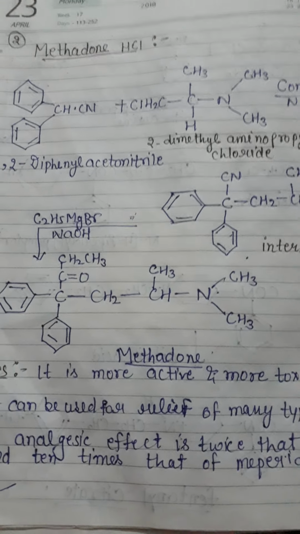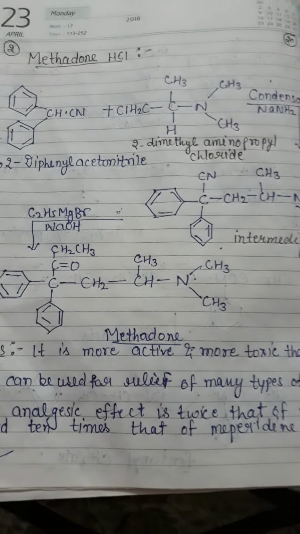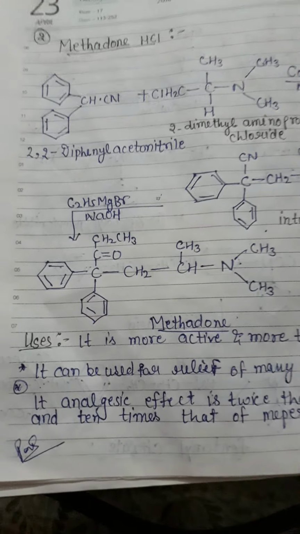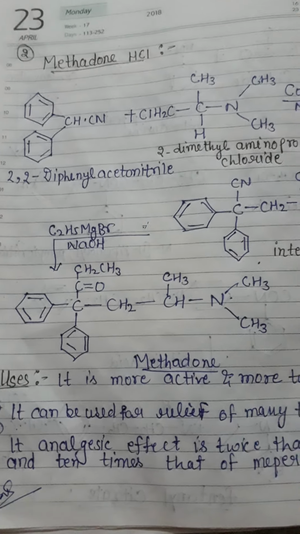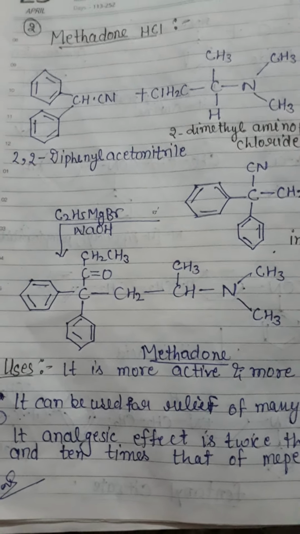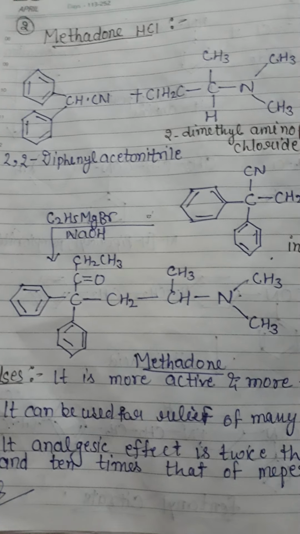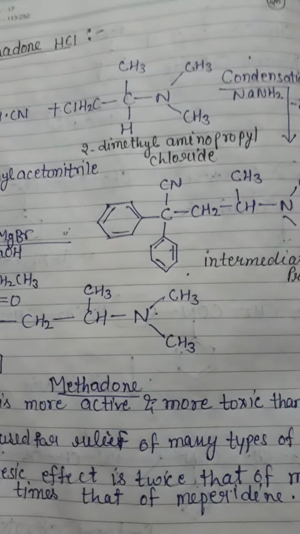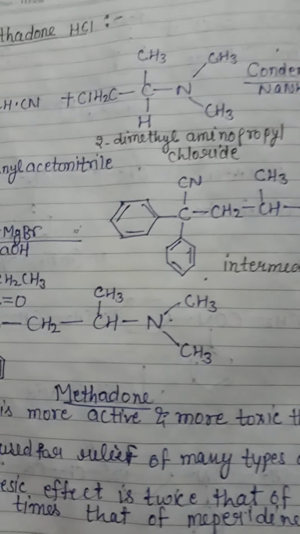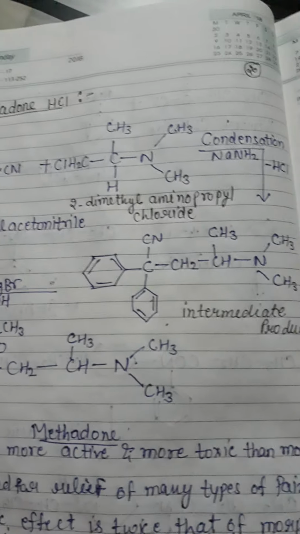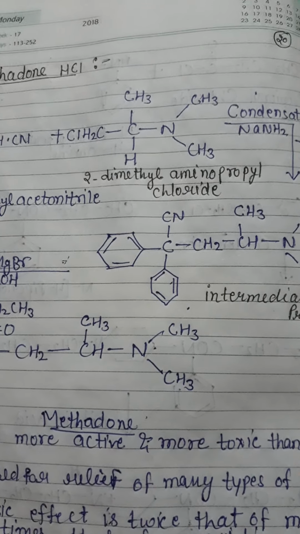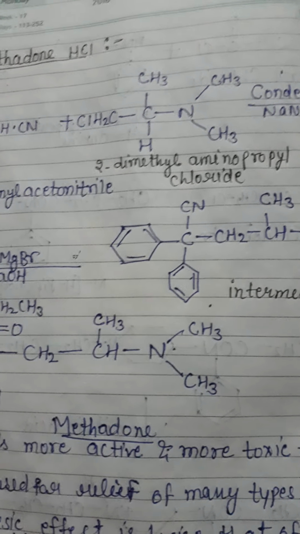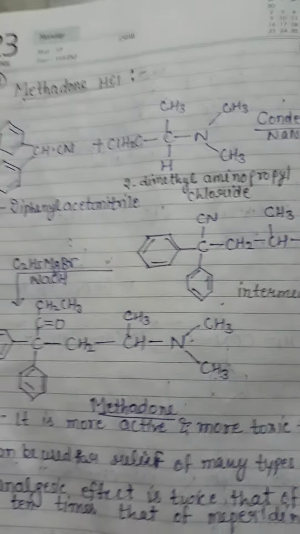Now come to the synthesis of methadone. For the synthesis of methadone, we have 2,2-diphenyl acetonitrile and another product, that is 2-dimethyl aminopropyl chloride. This compound is also known as 3-chloro-1-dimethyl aminopropane. This is the IUPAC name of this product.